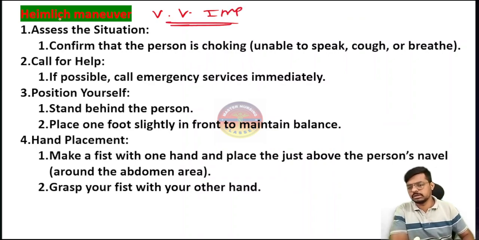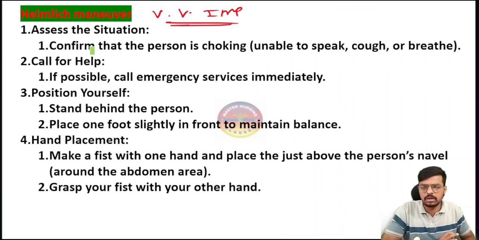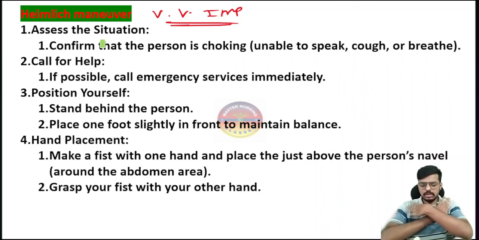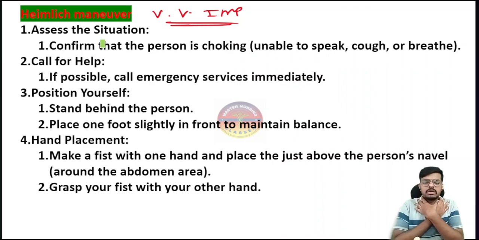First we have to check for the universal sign of choking. What is the universal sign of choking? The patient will be positioned like this, the hands are crossed at the neck. He is unable to speak anything, and the patient will cough repeatedly, and he is unable to breathe.